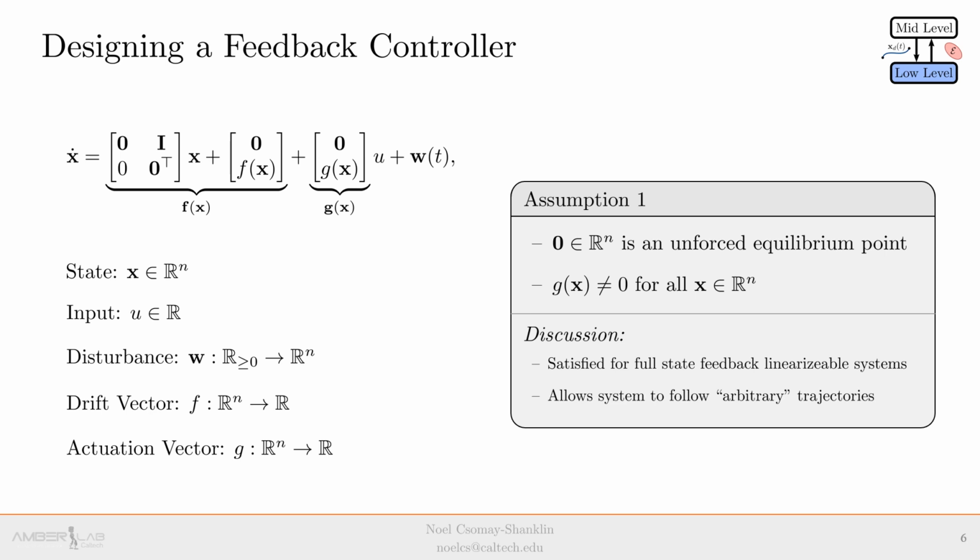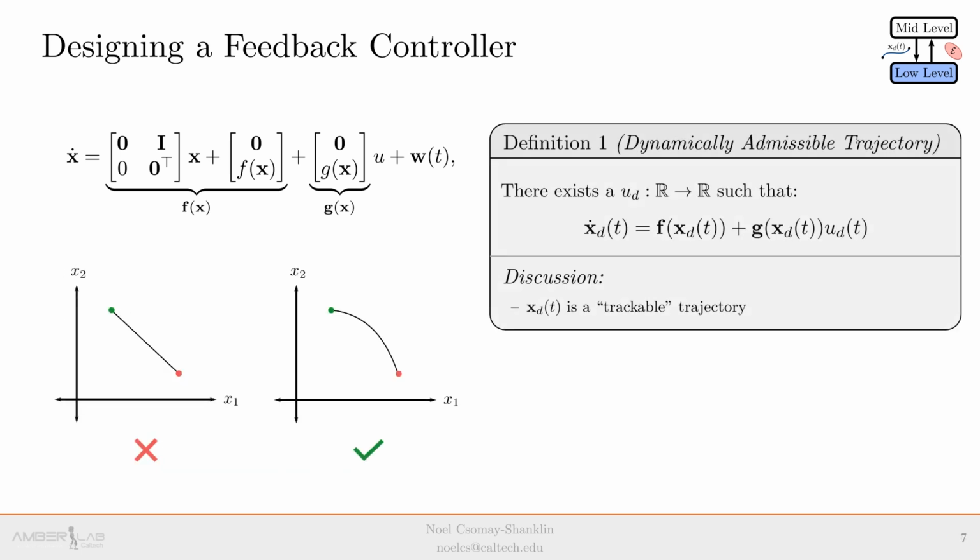The presented tools are readily extended to MIMO systems, and the restriction to SISO systems is simply for ease of exposition. Also note that this assumption and structure is satisfied for full-state feedback linearizable systems, for example by finding an appropriate output diffeomorphism, and is made so that the system in question can follow quote-unquote arbitrary trajectories.